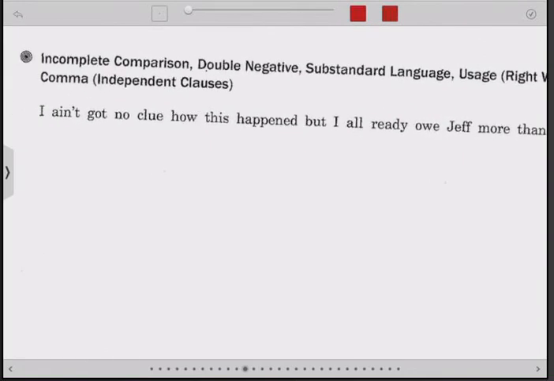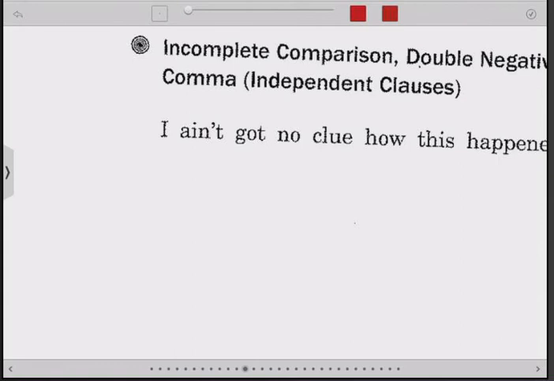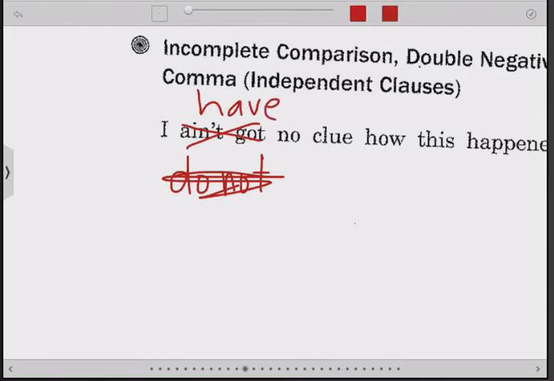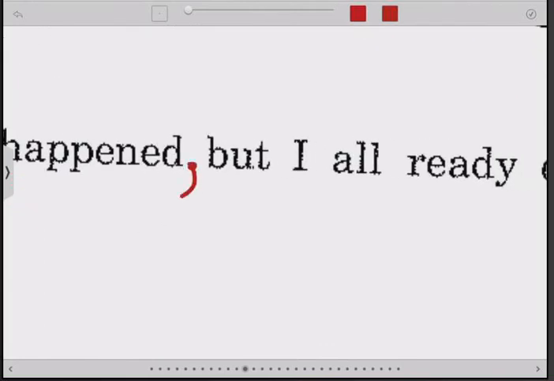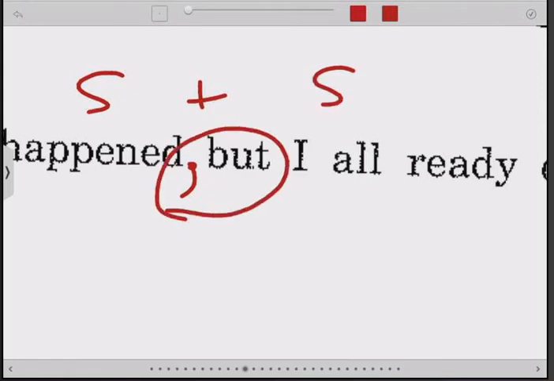I ain't got no clue, all right? So, ain't here. How about we just say I do not. There's several ways. Probably the easiest way is just I have no clue. Right? We need to get rid of the not part here. So I have no clue how this happened, but I'm combining a sentence plus a sentence, and that means you need the comma and the conjunction.